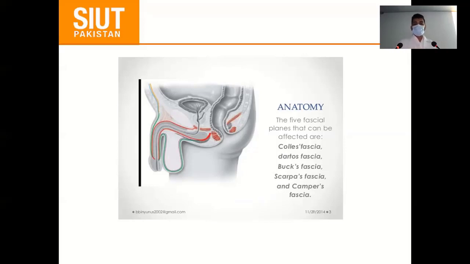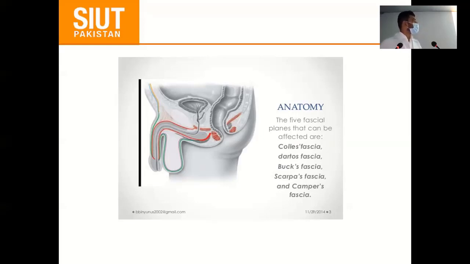And infection spread from anal triangle and through superficial fascia of Colles fascia, it spreads into the dartos of the scrotum and the Buck's penile fascia, and if it ascends or spreads superiorly, it involves the anterior abdominal wall through the Scarpa fascia, and this infection spreads into ischiorectal fossa.